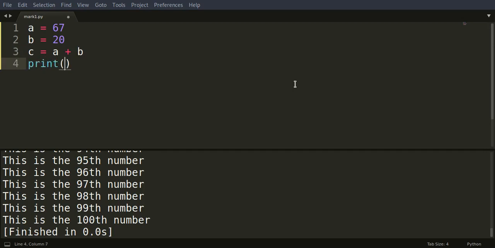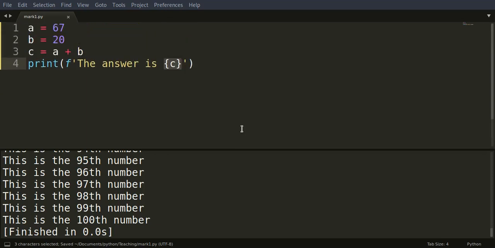So you have to add an f here, and then you start a string and say the answer is, then a space, then a curly bracket, and then you put c inside it. Whatever this value is should go exactly at this place, and it should just print out.